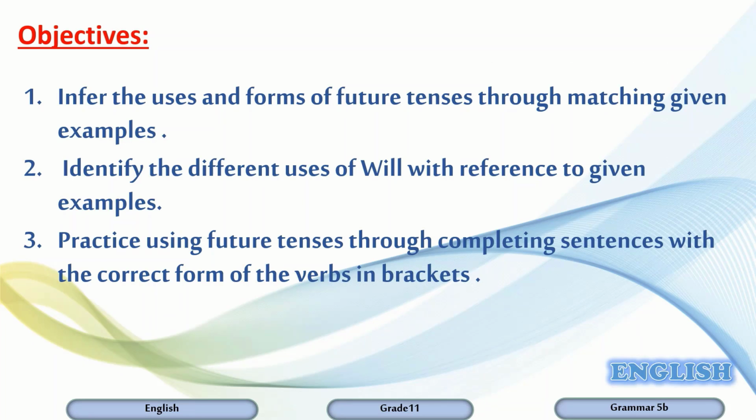So in order to be able to differentiate between the forms of the future tenses, we are going to work on achieving three main objectives. First, you will infer the uses and forms of future tenses through matching given examples. Second, you will identify the different uses of will with reference to given examples. Finally, you will practice using future tenses through completing sentences with the correct form of the verbs in brackets.